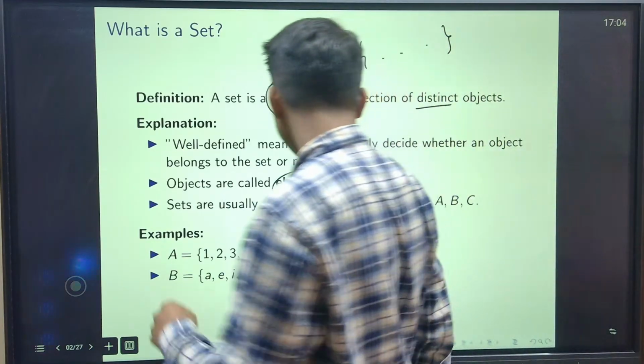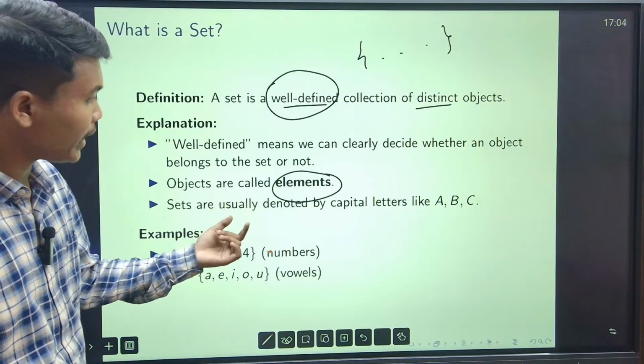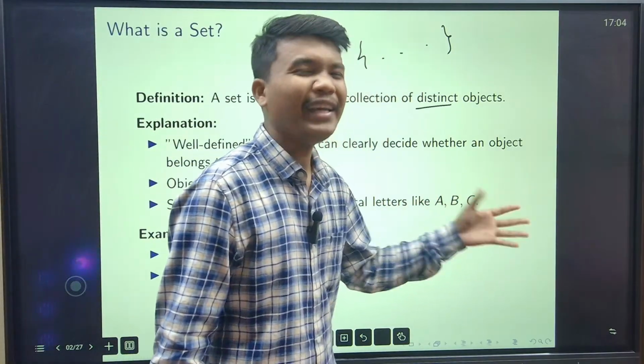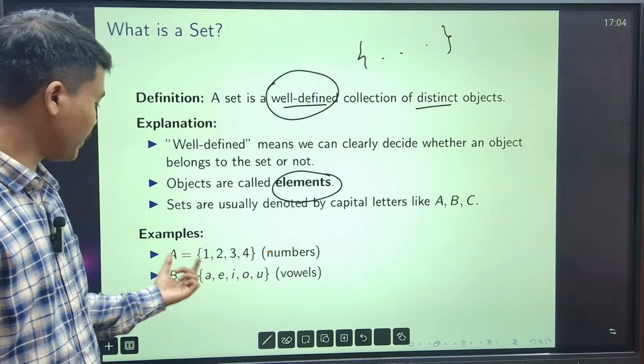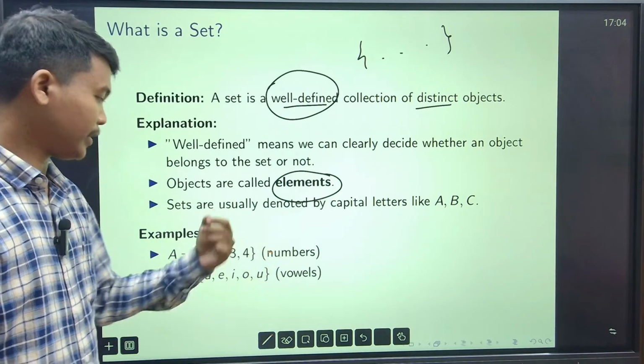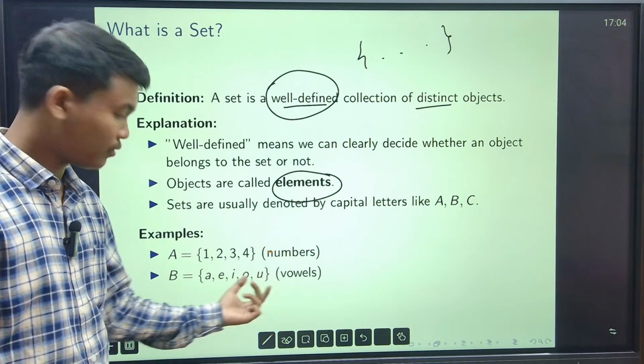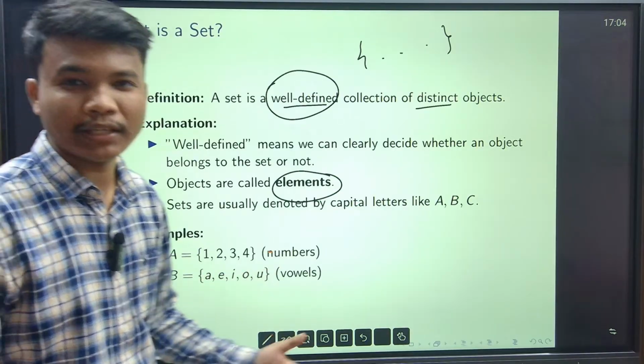Now sets are usually denoted by capital letters, A, B, C, X, Y, Z, this kind of letters. For example, A is 1 2 3 4 numbers, and B is a set of vowels, so a e i o u, this kind of things, right?